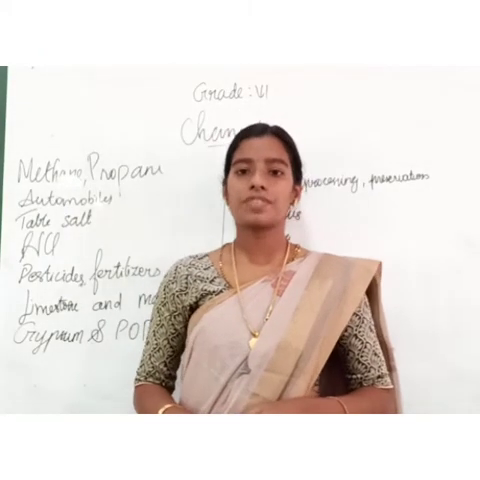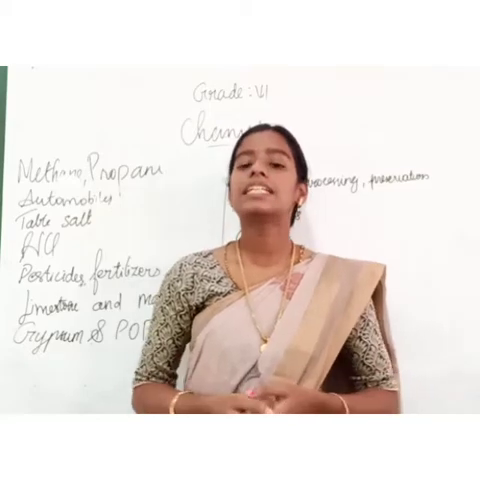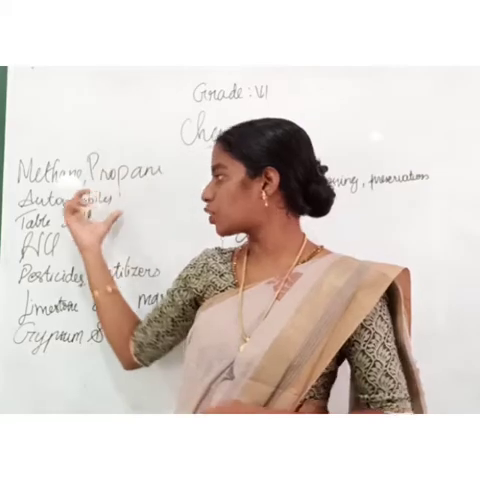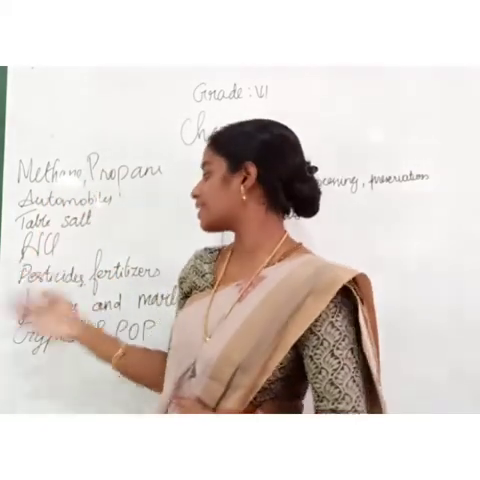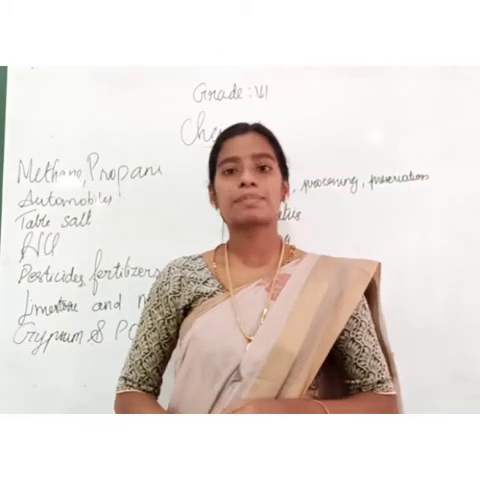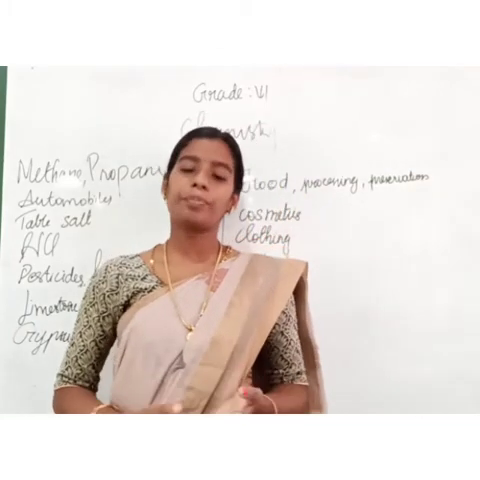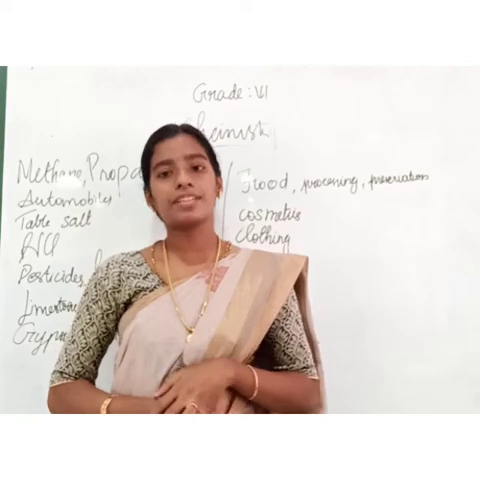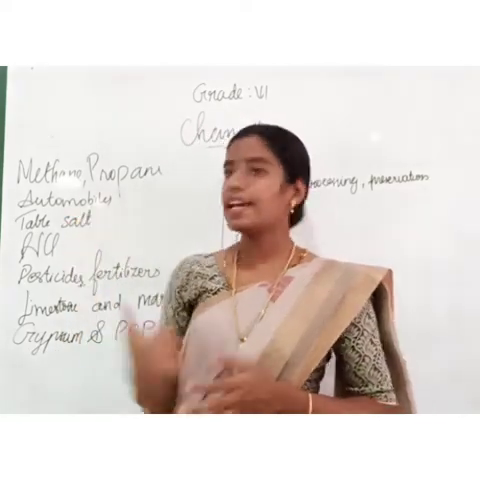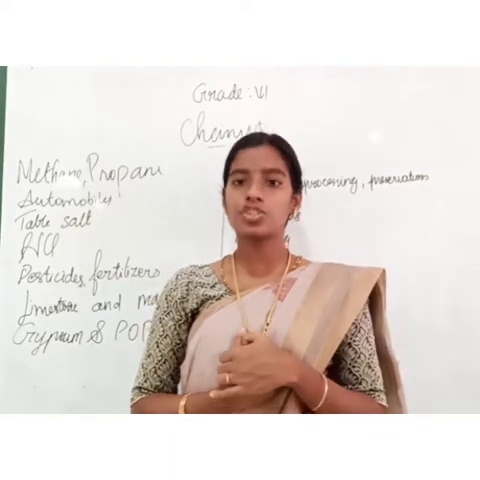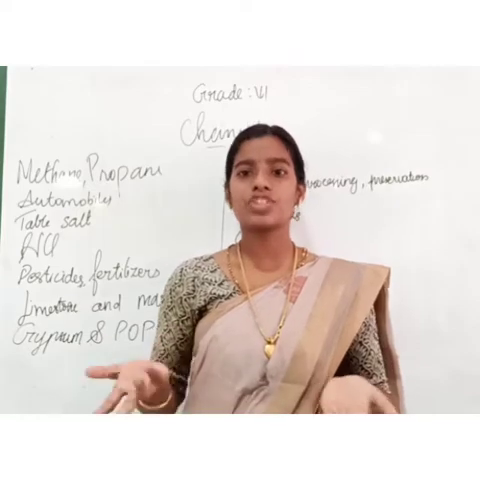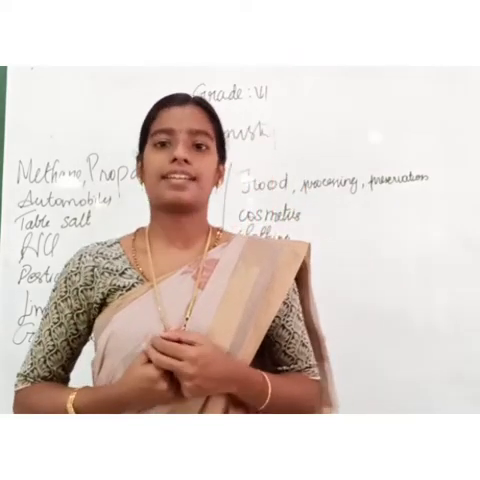Next one is the application of chemistry in industry. Under that, we have learned about methane, propane, automobiles, table salt, hydrochloric acid, pesticides, fertilizers, limestone, etc. First one is methane. Methane is a gas at room temperature, and its application is compressed natural gas. The second one, propane, is a colorless gas. It is used in LPG, liquid petroleum gas, the gas which we use in our kitchen, right?